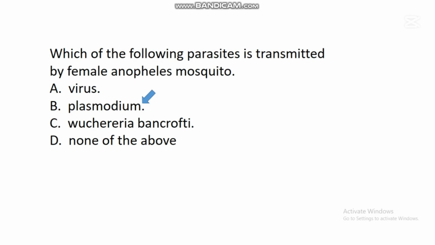So Plasmodium is the parasite that is transmitted by female Anopheles mosquito. When a female Anopheles mosquito bites an individual, it will transmit this parasite called Plasmodium, which harms the red blood cells of someone in a great way.